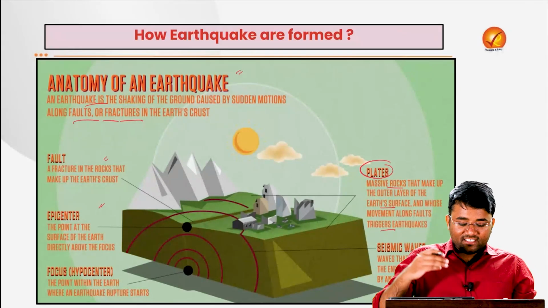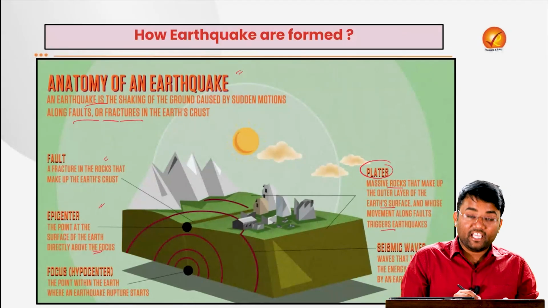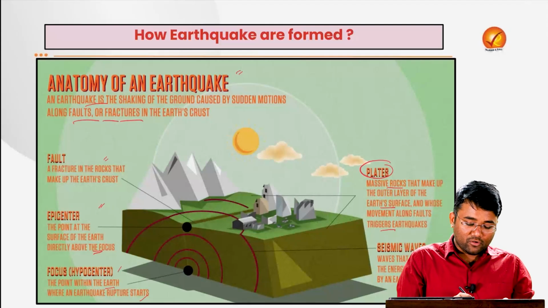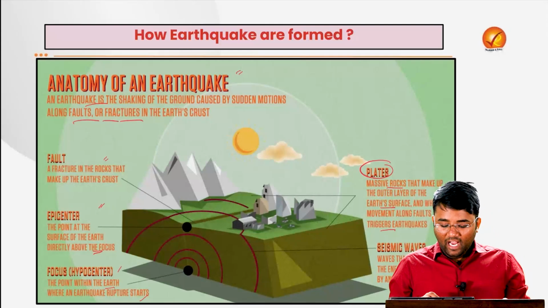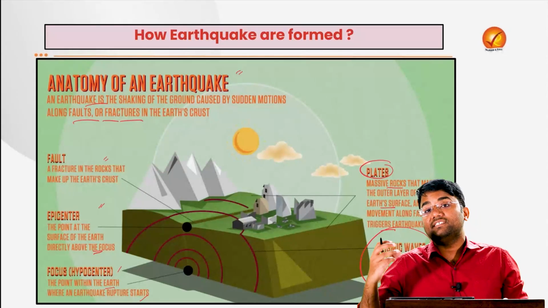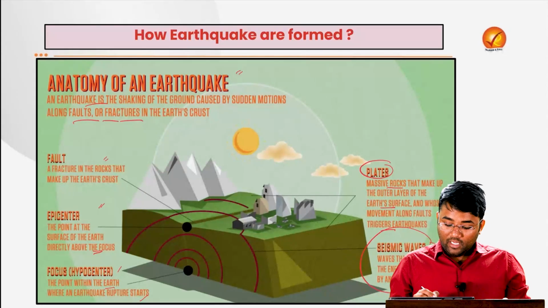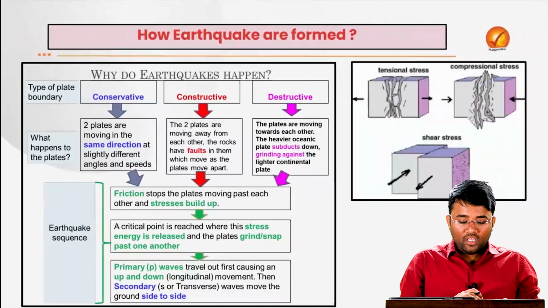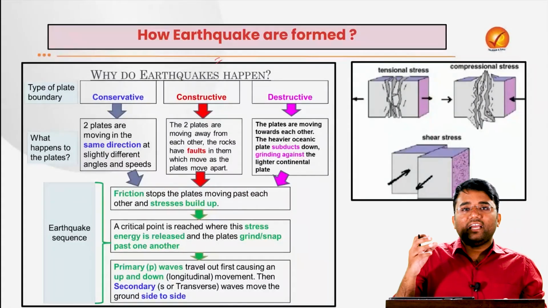The epicenter is the point on the earth's surface directly above the focus, and the focus is the point within the earth where the earthquake rupture starts; it is also called the hypocenter. And seismic waves are the waves that transmit the energy, the stress that got built up, which is released by an earthquake in the form of various seismic waves. So how is an earthquake actually happening?